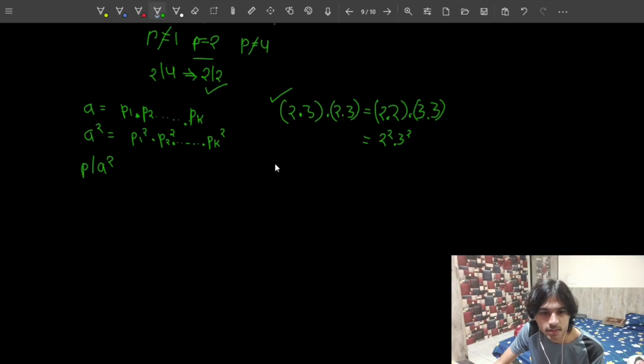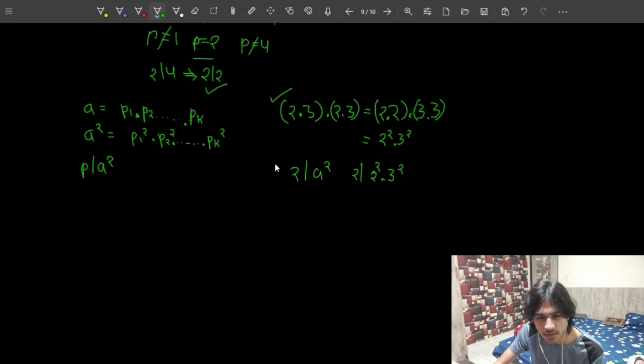Suppose A is equal to 2.3. Then A square is going to be what? 2 square dot 3 square. Now, suppose we have to choose a prime number that divides this A square. So suppose 2 divides A square, which in this case is 2 square dot 3 square.